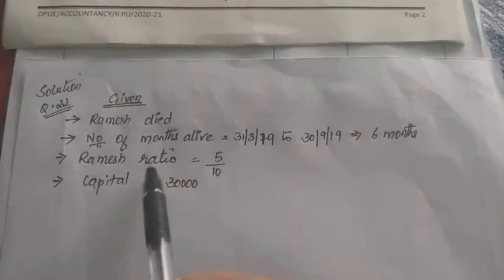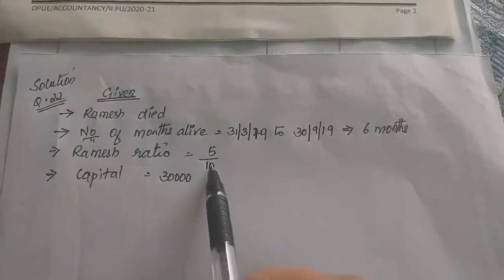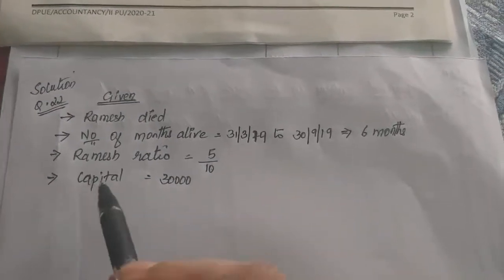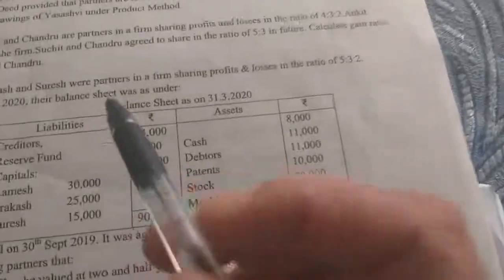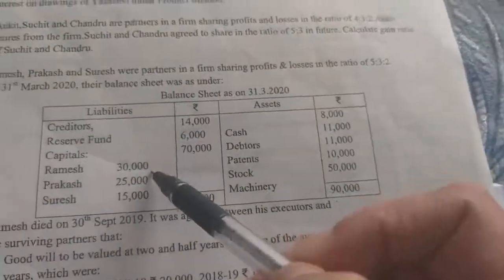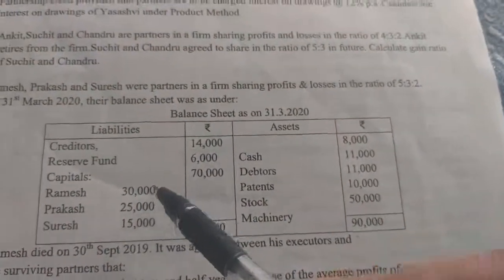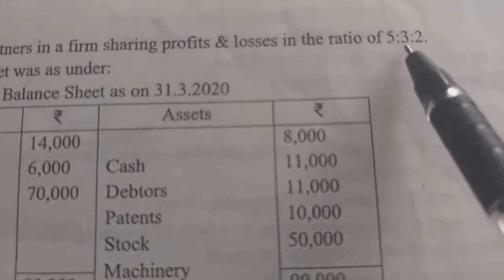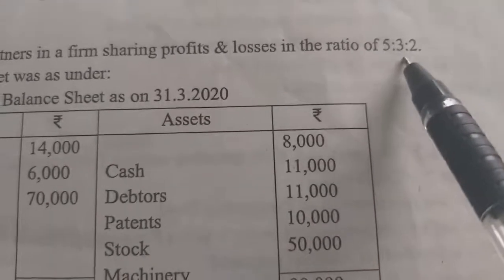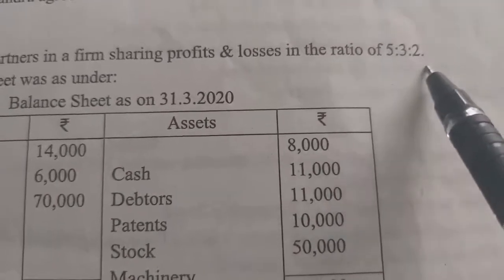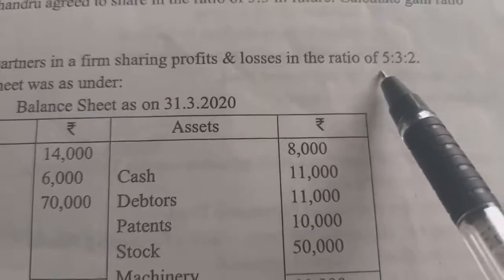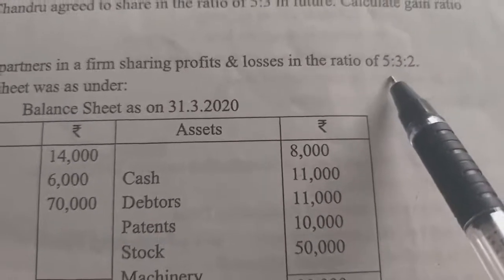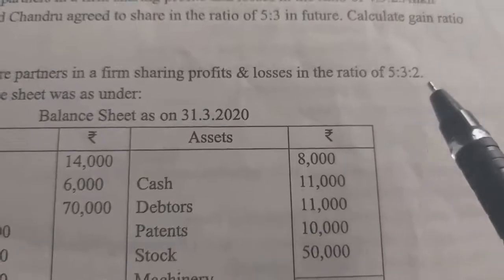What is Ramesh ratio? It is 5 by 10. What is Ramesh capital given in the question? It is given as 30,000. And the ratio is given 5 is to 3 is to 2. Now 5 plus 3 plus 2 is 10. So Ramesh is the first partner. His ratio is 5 by 10. So now let us go from the first adjustment.